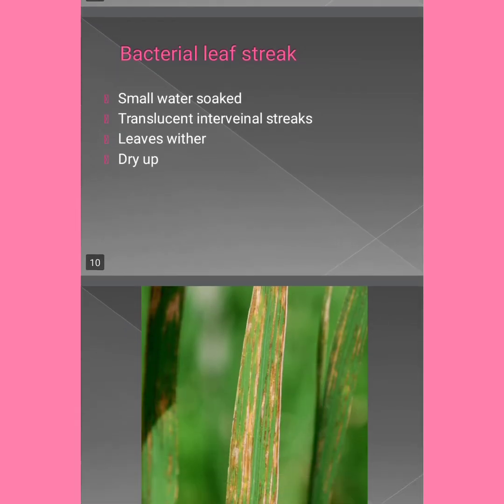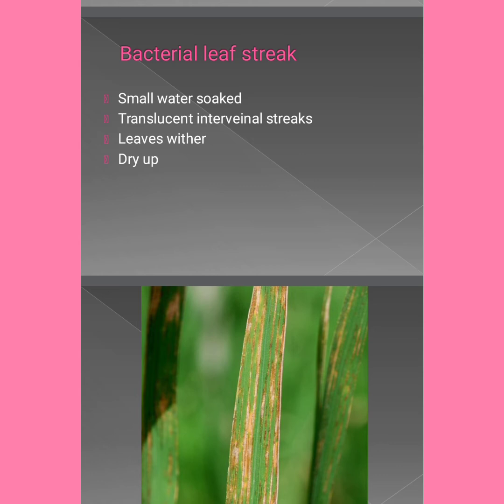Avoiding clipping of seedlings is a very important management. Next is bacterial leaf streak. It is caused by Xanthomonas oryzae pathovar oryzicola. Okay. The major symptoms are small water-soaked, translucent interveinal streaks and at last the leaf withers and dries up. You can see in this picture, translucent interveinal streaks are formed on the leaf and the lesions enlarge lengthwise and at last they turn brown in color. Okay, in severe cases the leaves wither and dry up. See the symptom properly.